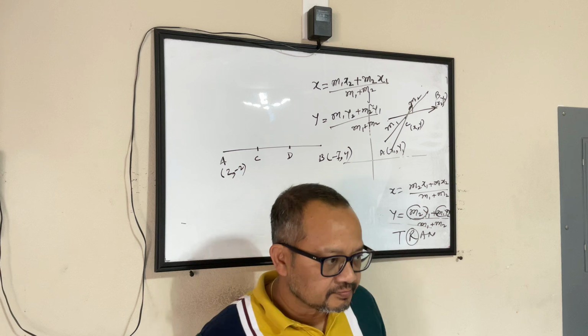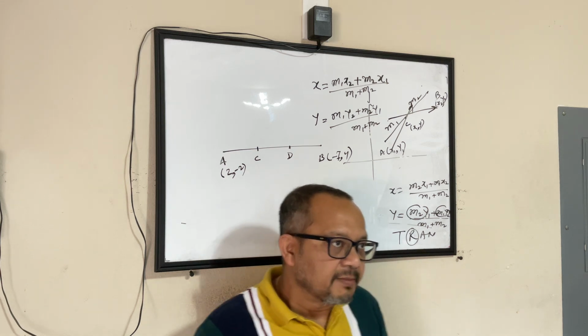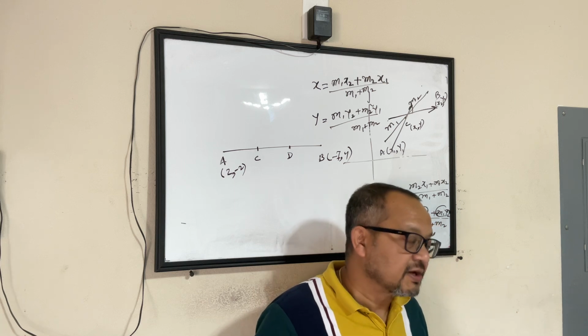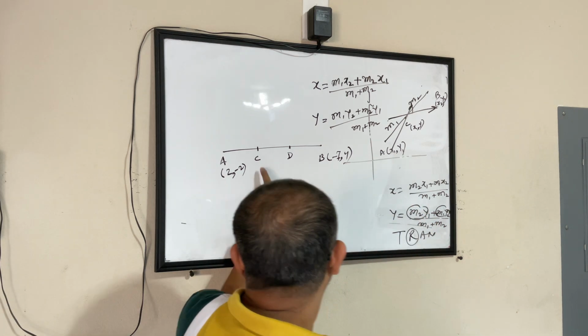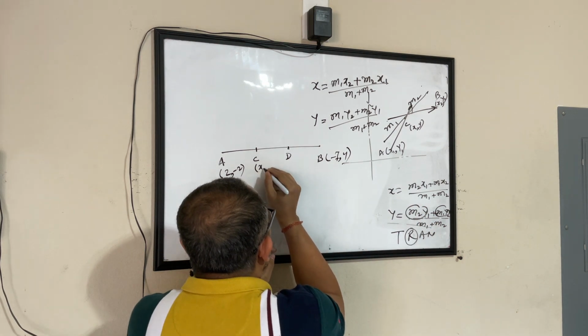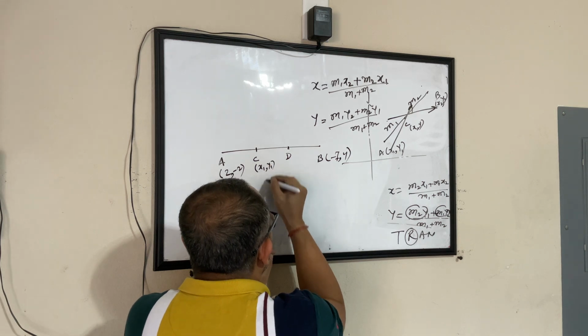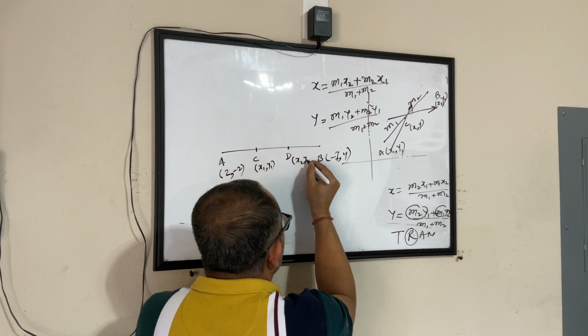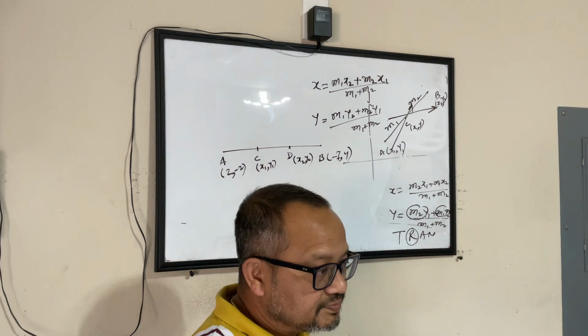And you'll find the distance for each of the trisection. But we don't have to find out the distance. We have been asked to find out the coordinates. So we have to find out the x and y coordinates for this point. Let's say if it is x1, y1, we have to find out the value of x1, y1. And let's say this is x2, y2. We have to find out the values of x2 and y2.